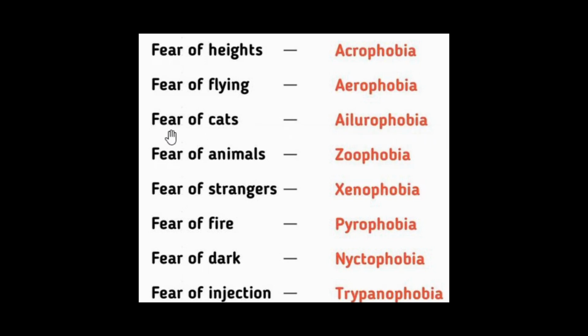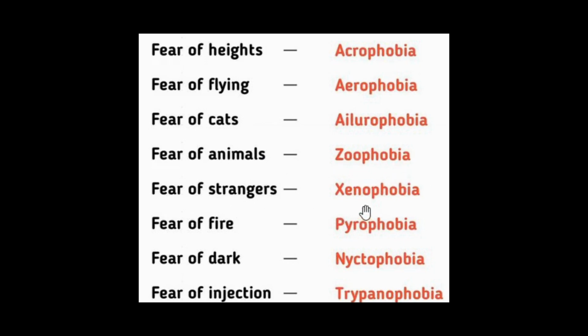And next one, ailurophobia. Ailurophobia means fear of cats. Some people fear cats, some people fear dogs. So who are afraid of cats, that word we call it as ailurophobia. Ailurophobia means fear of cats. And next one, fear of animals, zoophobia. Zoophobia means fear of animals. It can be all the animals or some specific animal. Also, we can use this word zoophobia.